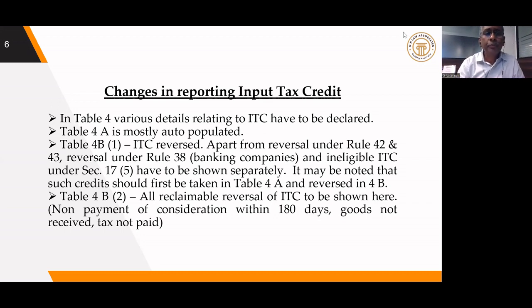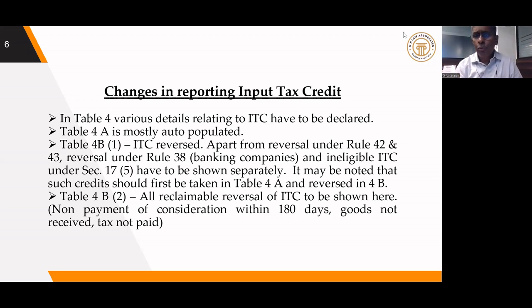Now there is already a table 4B. The existing 4B reads like this. Existing table 4B has 2 subdivisions. The first one is whatever is the reversal under rule 42-43. That is part of 4B1, and all other reversals should be shown under 4B2. This is the existing format. Now they have introduced a new 4B. This new 4B also will have 2 subsections, that is 1 and 2, table 4B1 and table 4B2.